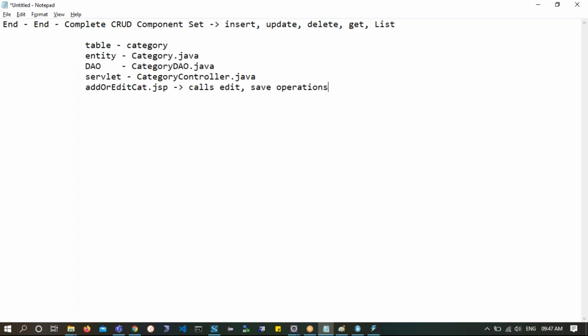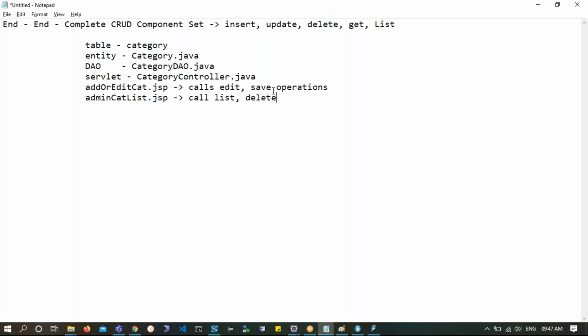And then here we have adminCatList.jsp, which will actually call the list operation as well as the delete operation.